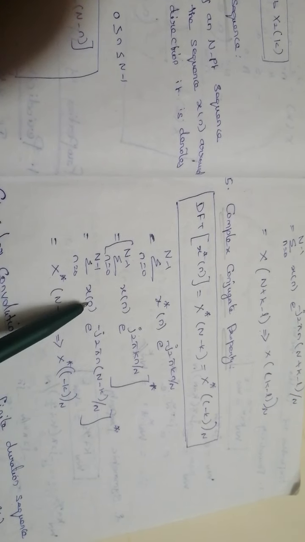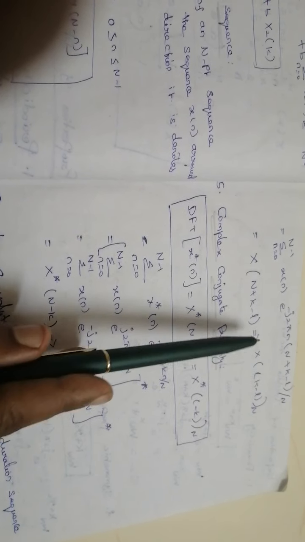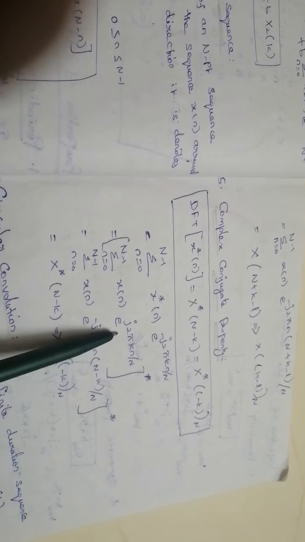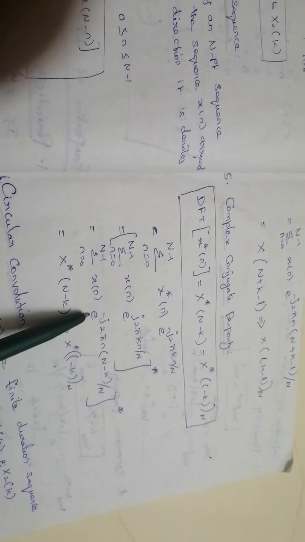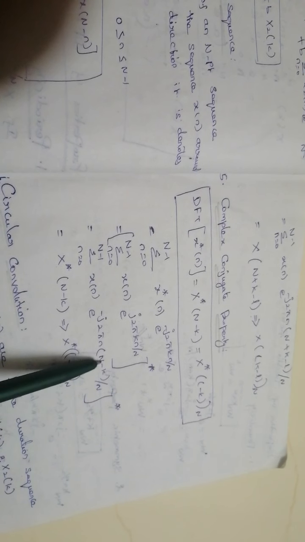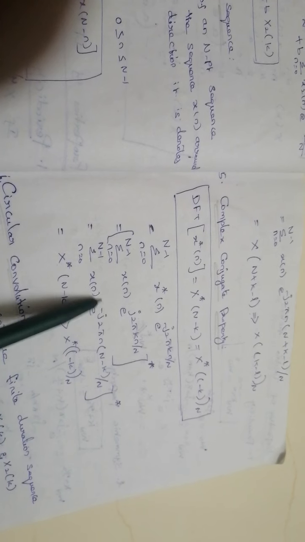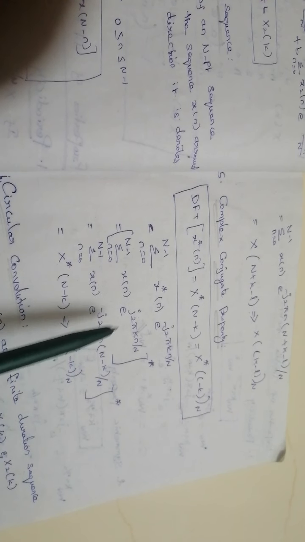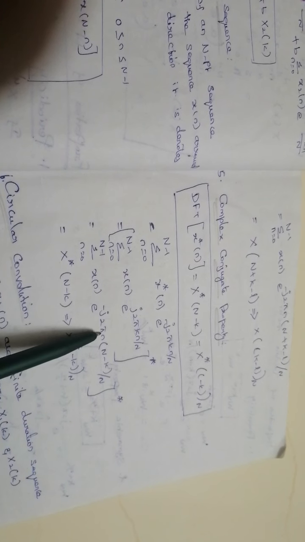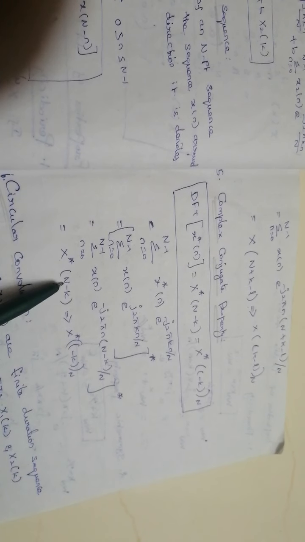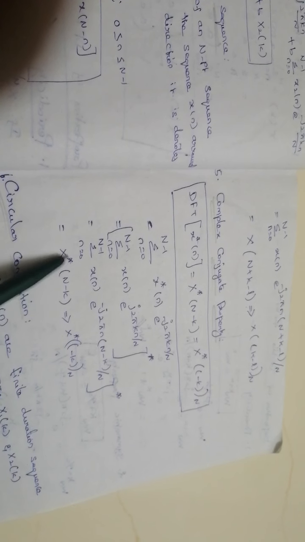So summation n equal to 0 to N minus 1 x of n. Now the same principle: you can multiply this N value here, because the N cancels, so this value is 1, so there is no change by adding this N value. E power minus j 2 pi n into capital N, because this N cancels, e power minus j 2 pi value is 1. Minus into minus is plus, e power j 2 pi k, this term is obtained from this value. Now this is nothing but X of k, that is x of n into e power minus j 2 pi k, where k is N minus k. So X of k, N minus k, this complex conjugate term. So X star of N minus k, we can write X star of circularly folded N. So the complex conjugate property is proved. Is it clear?